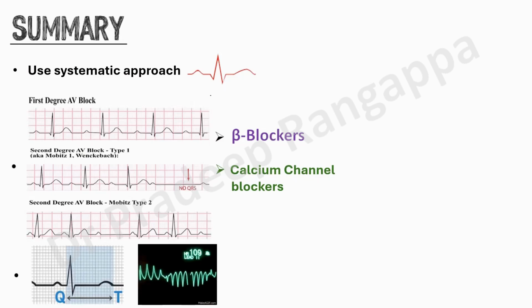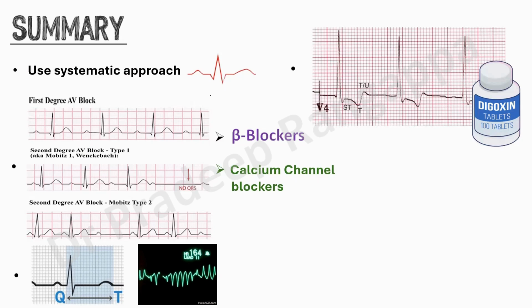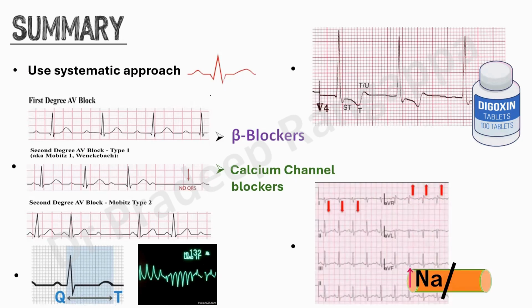If you have a prolonged QT, which can happen due to multiple drugs, including opioids, bear in mind that this can lead to torsades de pointes, and you have to pay attention. And with digoxin you will see the typical Salvador Dali sagging sign and all the changes that I mentioned. And for sodium channel blockade, look at the R wave in AVR, look at S in 1. If you see this, it will indicate that there is a sodium channel blockade and you may have to take necessary action. So this is just the summary of what all I have spoken.